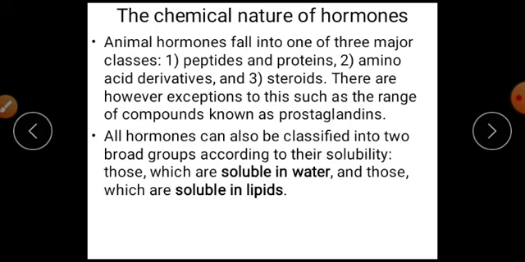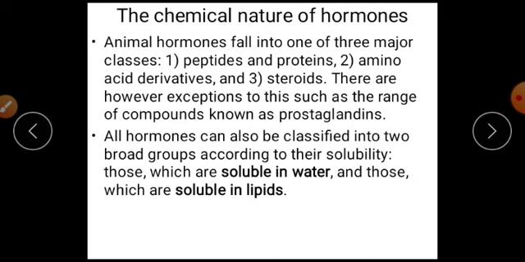There are, however, exceptions to this, such as that range of compounds known as prostaglandins. Prostaglandins are an exception to those classified as peptides and proteins, amino acid derivatives, and steroids. All hormones can also be classified into two broad groups according to their solubility.